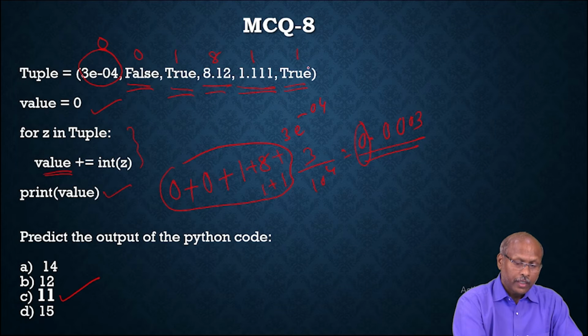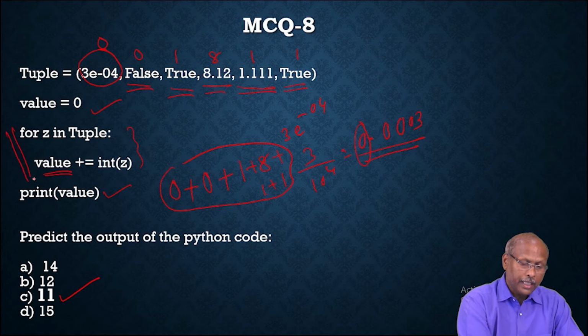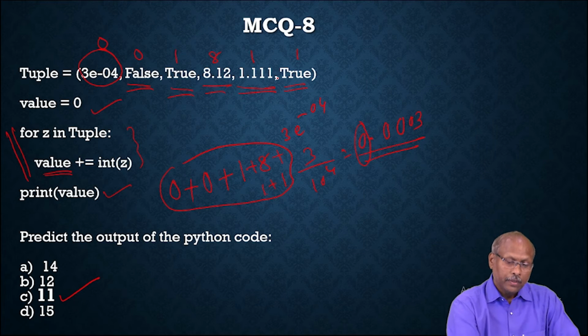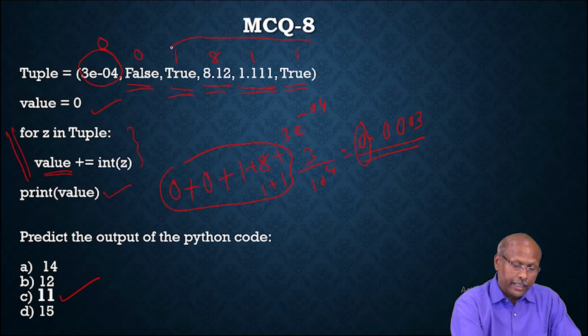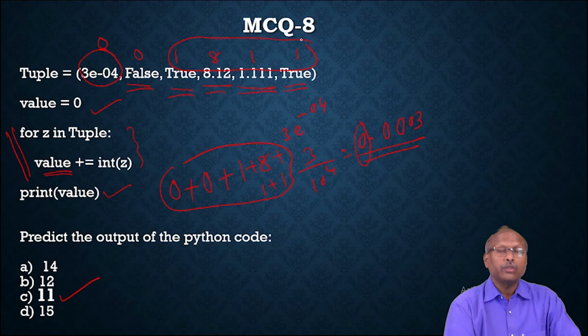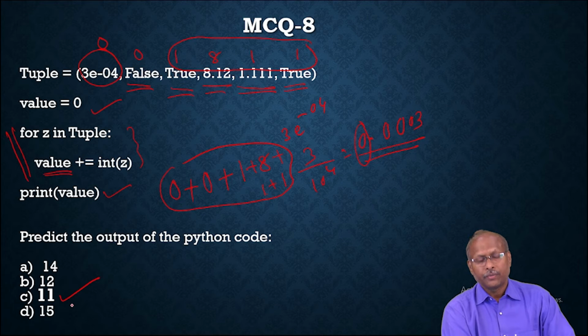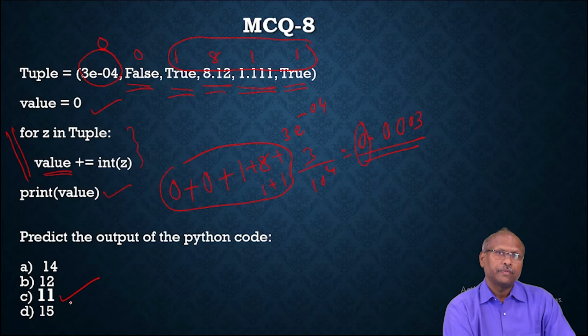This is 1. So this for loop repeats how many times? 1, 2, 3, 4, 5, 6 times. Out of 6 times, only these 4 are getting a value. So if you add all the values, you will get the value 11. So the correct answer is 11.